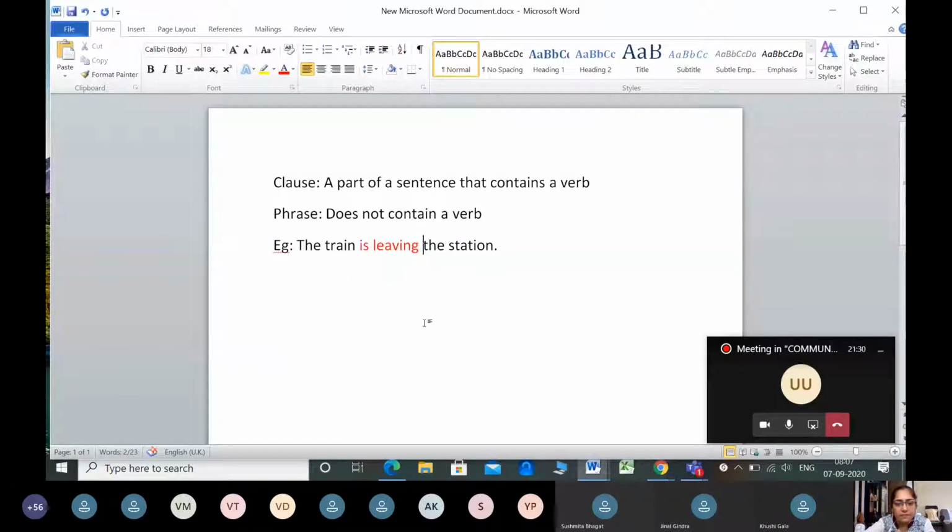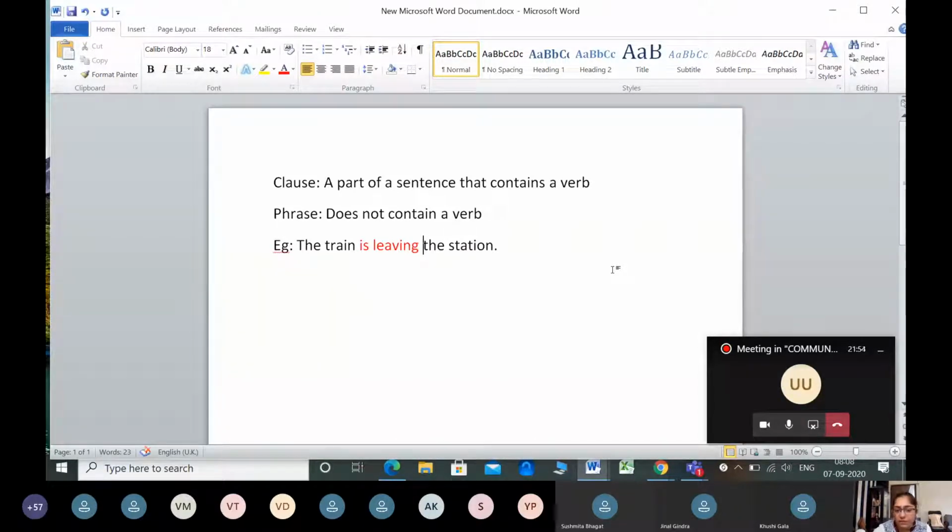Is leaving. Correct. So can you tell me why is it is leaving? Why are you saying that is leaving is the verb and not only the word leaving? Because leaving is the main verb, of course, but is is an auxiliary verb.